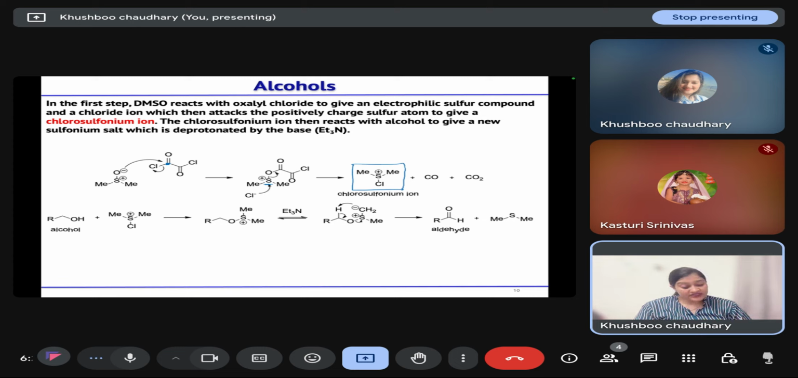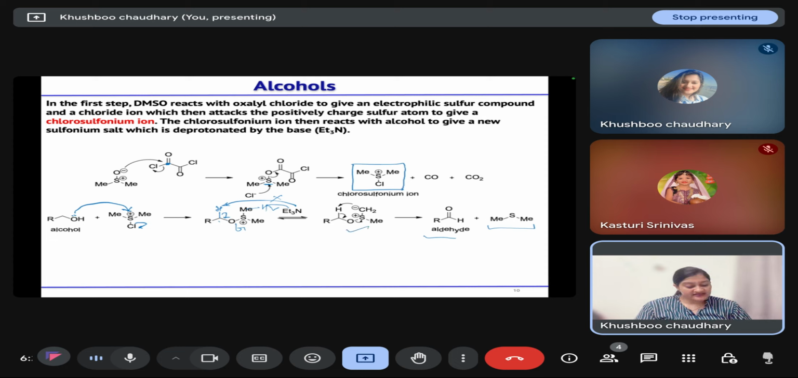Then alcohol will react with this chlorosulfonium ion. So alcohol attacks the sulfur and this Cl negative will leave. Then your triethylamine base will abstract the proton and it leads to the formation of aldehyde followed by dimethyl sulfide. Now, two things can happen. It can take the proton next to the oxygen or it can take the proton next to the sulfur. The proton next to the sulfur is more acidic.